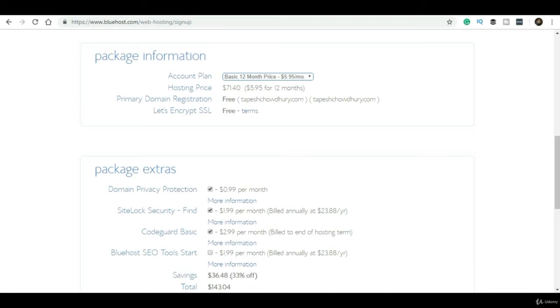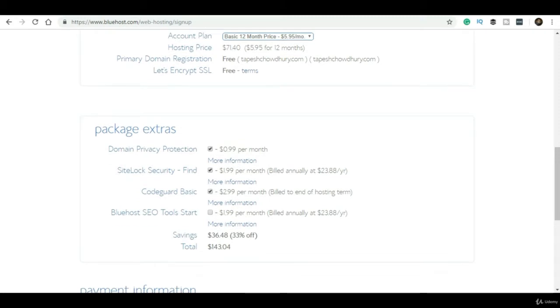To protect the information of your domain, I highly recommend going with domain privacy protection, and it is just $1 per month. That's a pretty cheap deal. And apart from that, if you want to go for SiteLock or Basic, then it's up to you.